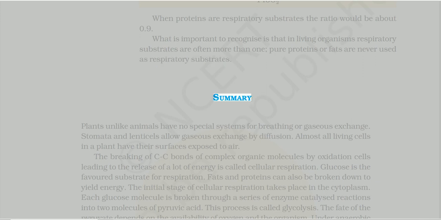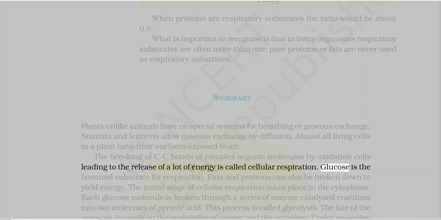Summary. Plants, unlike animals, have no special systems for breathing or gaseous exchange. Stomata and lenticels allow gaseous exchange by diffusion. Almost all living cells in a plant have their surfaces exposed to air. The breaking of C-C bonds of complex organic molecules by oxidation in cells, leading to the release of a lot of energy, is called cellular respiration.